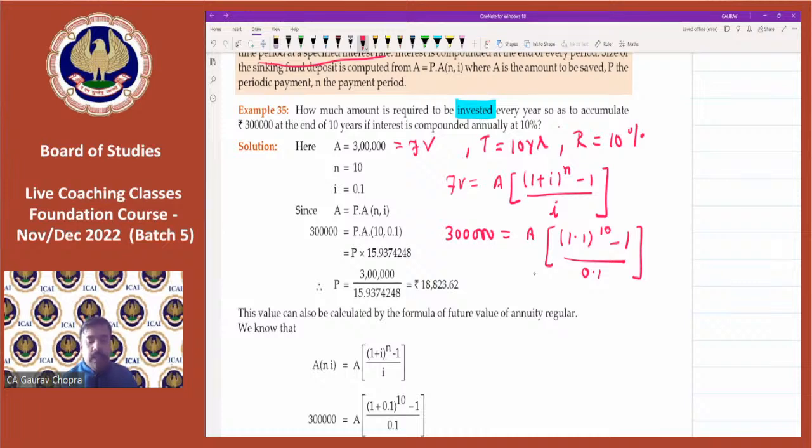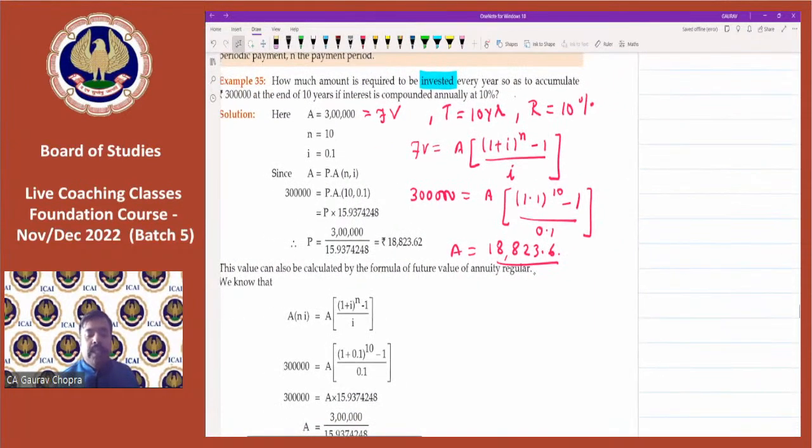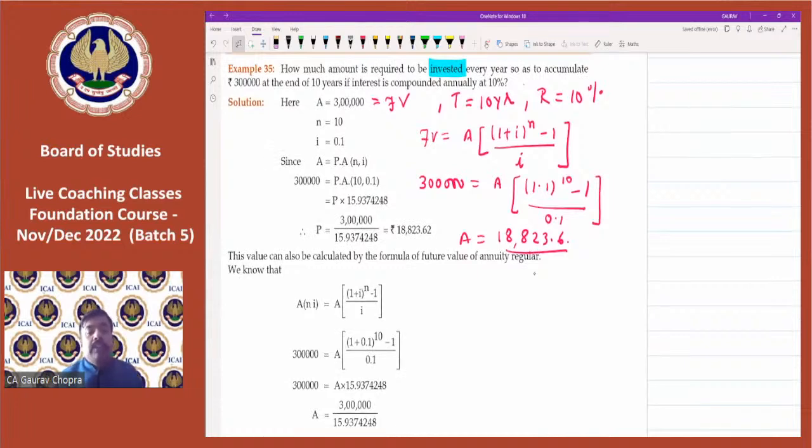Then minus 1, divided by 0.1, and then we calculate 3 lakh divided by the total to get the result. 18,823.6. This is the annuity we are getting. So if we invest 18,823.6 every year, we will be getting 3 lakh at the end of 10 years.